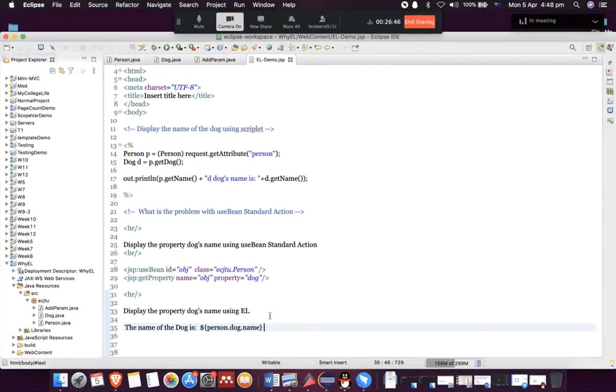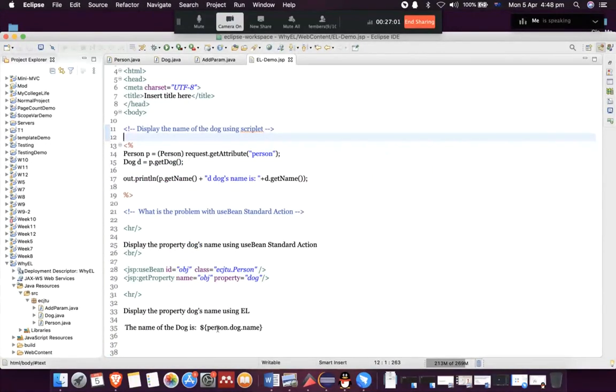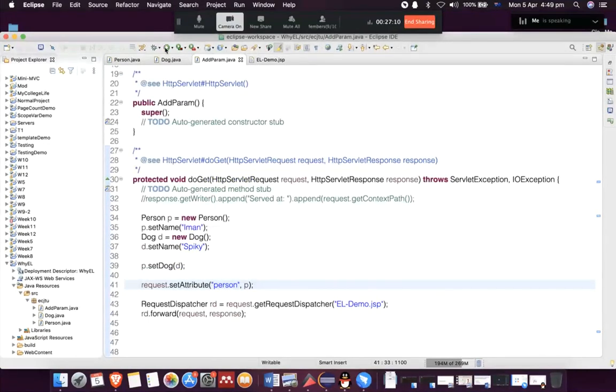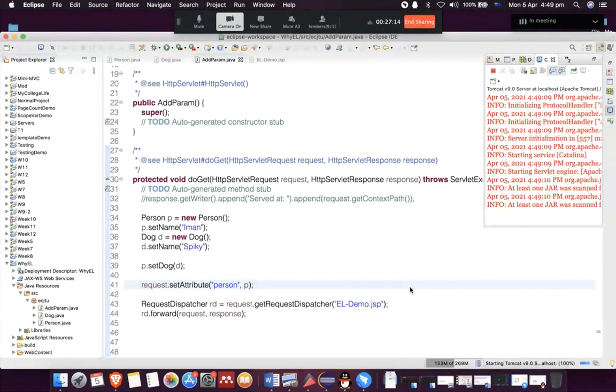Okay, the problem is if I run this file in Eclipse, which is JSP, there's no way of creating this attribute. Therefore, none of these codes are going to run, especially this one and this one, because there is no attribute called person. But if I run this file instead, we can create that attribute and then access it. So let's see what happens this time.